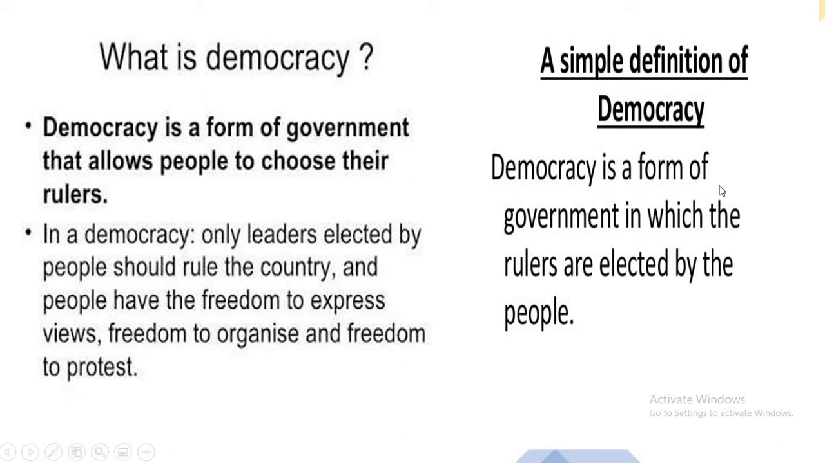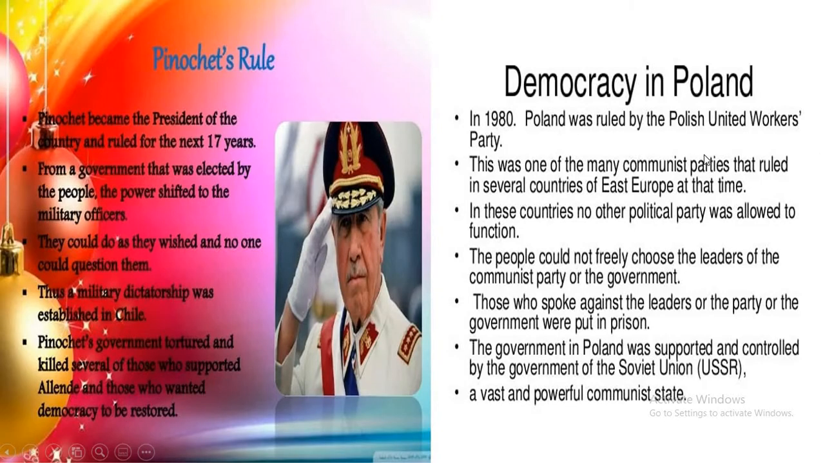Here a simple definition of democracy is that democracy is a form of government in which the rulers are elected by the people. Already we talked about this topic. So coming to this, Pinochet's rule. Why do we have to talk about this Pinochet rule? Because we discussed in the previous lesson all the different kinds of democratic and non-democratic countries.